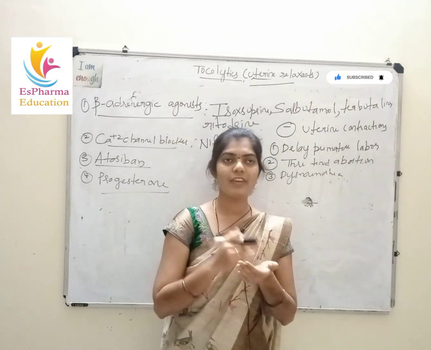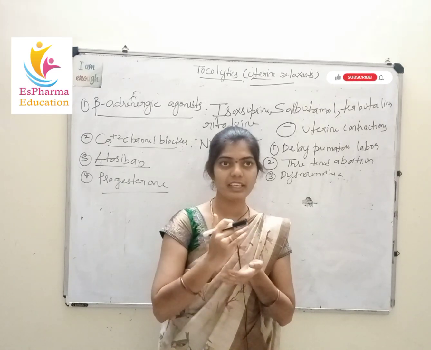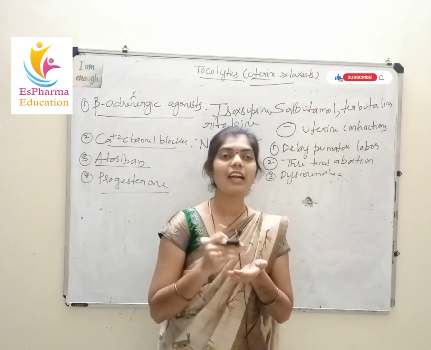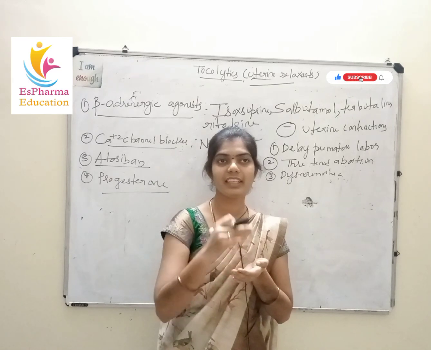The main mechanism of action of tocolytic drugs is to inhibit the uterine contractions, and we use them under 3 conditions.